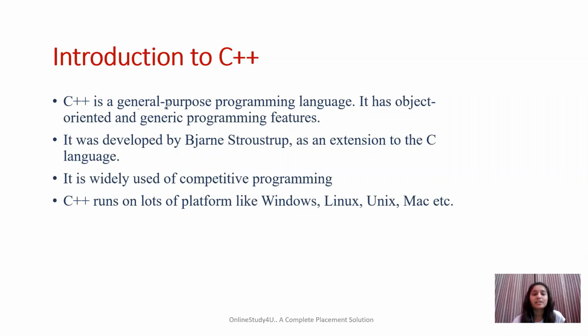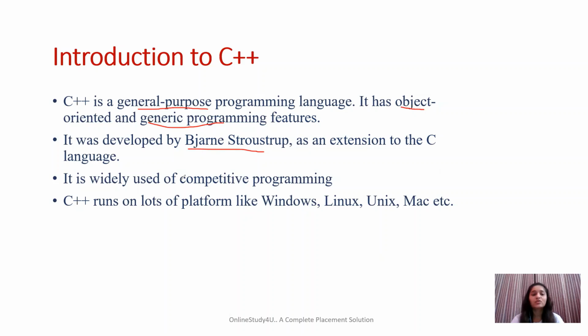C++ is basically a general purpose programming language. It has object-oriented and generic programming features as well. For now, you don't need to worry about these terms. You will get to learn them later when we move to further concepts, and you'll automatically understand them. So for now, just remember that C++ is a general purpose programming language which has features of object-oriented and generic programming. Moving on to the next point, it was developed by Bjarne Stroustrup as an extension of the C language. So it was a superset of C language, an improved version of C language.